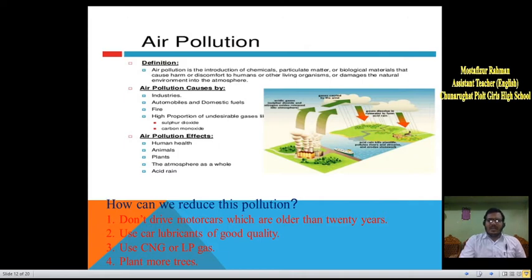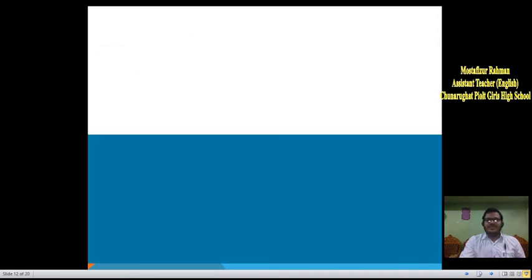Dear learners, how can we reduce this pollution? Don't drive motor cars which are older than 20 years. If we use old motor cars or automobiles, they emit more smoke into the air, and it creates air pollution. Use car lubricants of good quality. Use CNG or LP gas, and plant more trees. In this way, we can reduce this pollution.